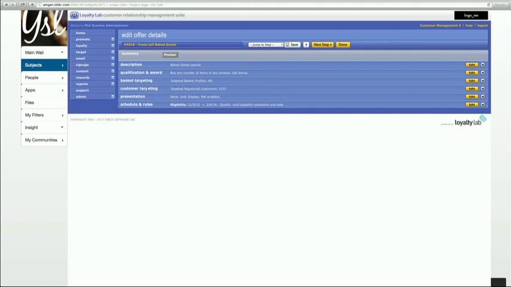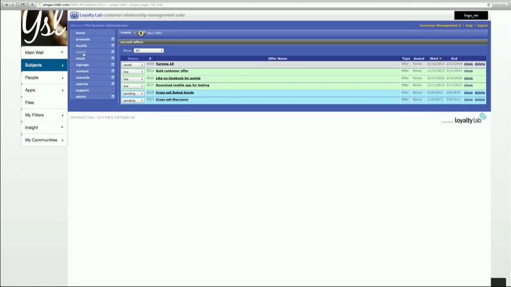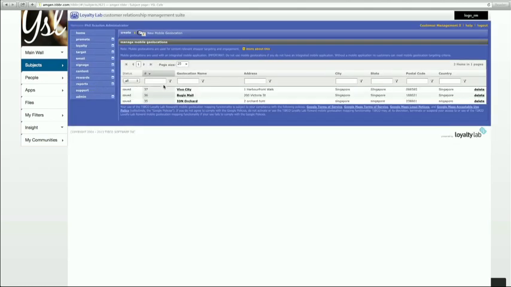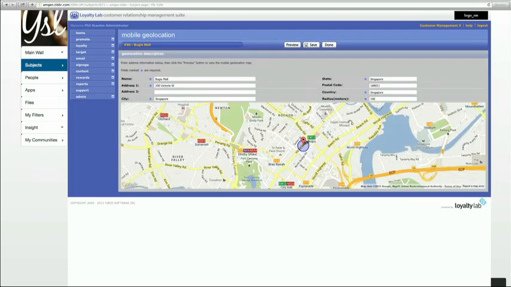So all I may want to do is really just go in and change where that location is. So I'm happy with my offer. I'm just going to go in and change where that's targeting. So if I go into my geolocation, I can look at my mall that I'm interested in sending out offers to. And I can look at the radius perhaps and make it slightly larger so I attract more customers.